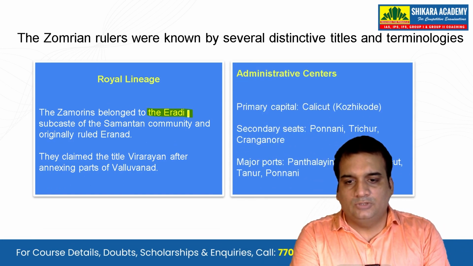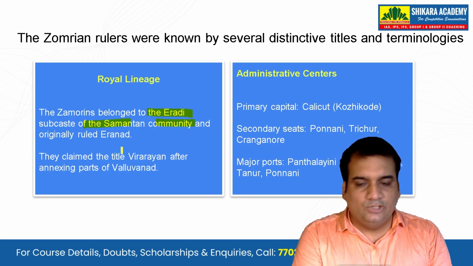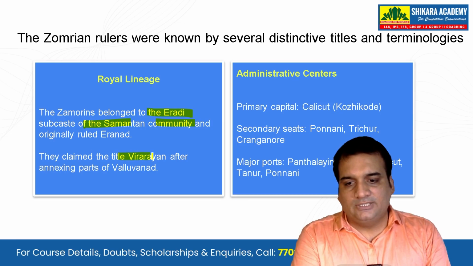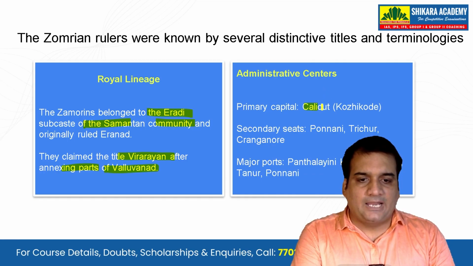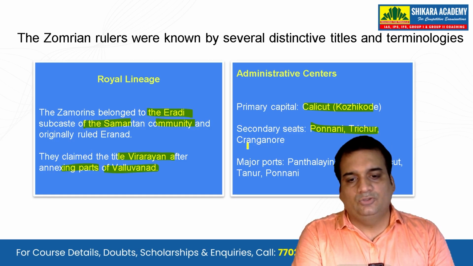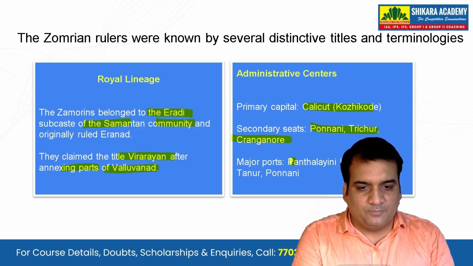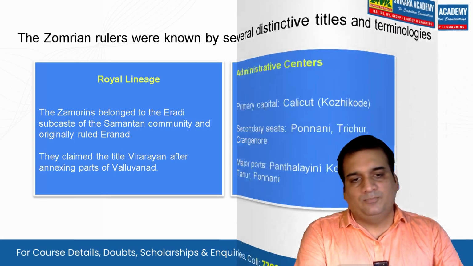The Zamorin belonged to the Eradi subcaste of the Samantan community and originally ruled Ernad, and they claimed the title Birayan after annexing parts of Valluvanad. Then the administrative centers, if you see: the primary capital was Calicut or Kozhikode, the secondary seats were Ponnani, Thrissur and Cranganore, and the major ports were Panthalayini, Kollam, Calicut, Tanur and Ponnani.